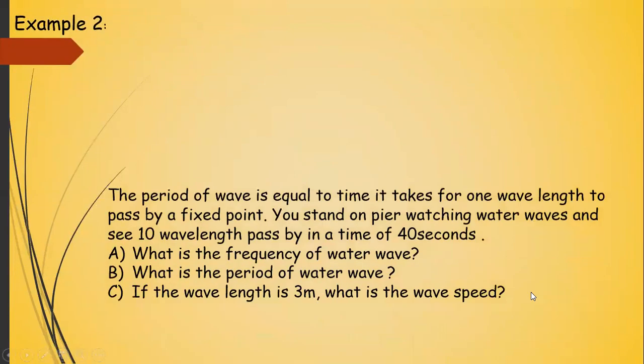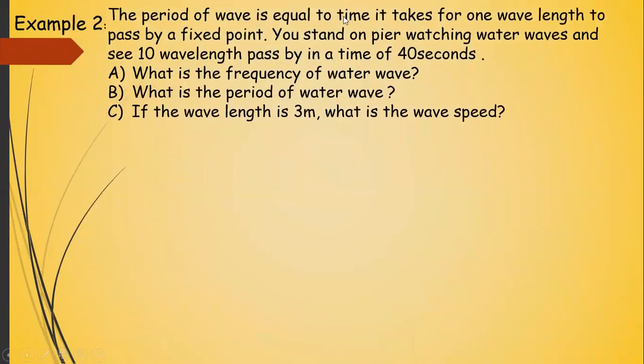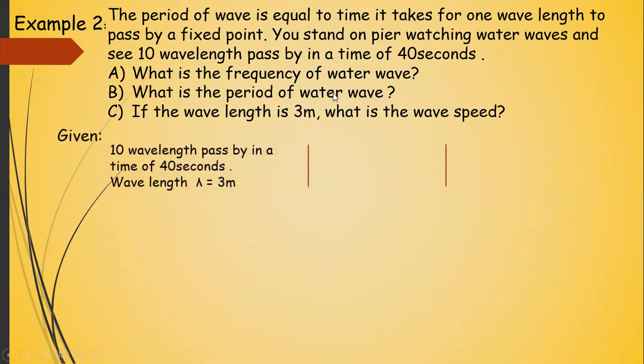Now example 2. The period of the wave is equal to the time it takes for one wavelength to pass by a fixed point. You stand on a pier watching the water wave and see 10 wavelengths passing by in a time of 40 seconds. You need to know the frequency of the wave. What is the time period of that wave? Period is again the same as time period. If the wavelength is 3 meters, what is the speed of the wave?